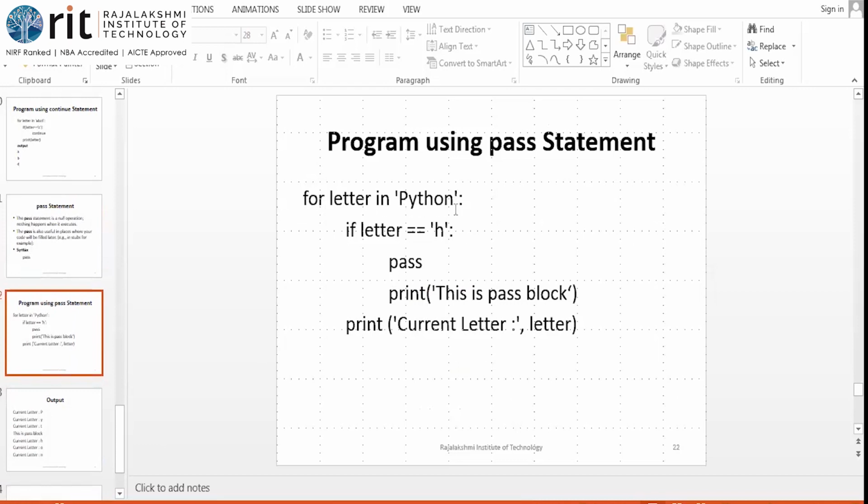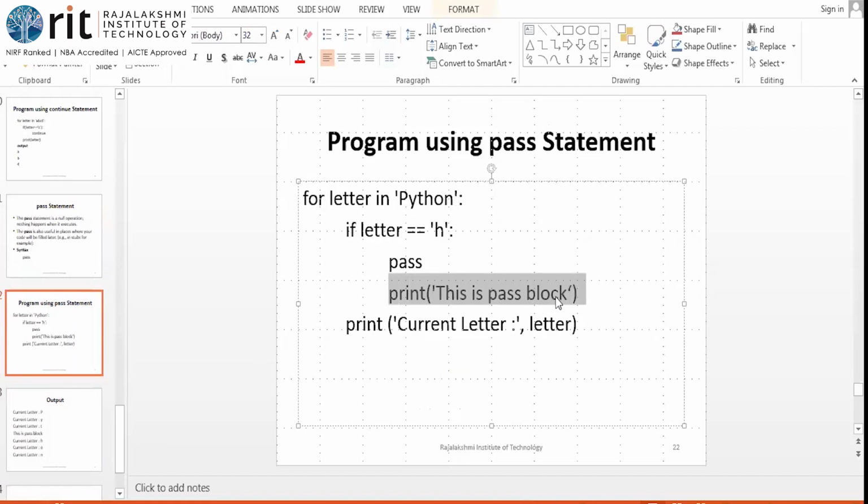See, for letter in Python, if letter equal to h, when this is true I give pass. If I give pass here, nothing will happen. It is just syntactically used. It will not have any impact on the output. So what I do is, I have to tell you when pass executes, right? To justify that, I have used a print statement. This is the pass block. We don't know whether pass executed or not. In order to justify that, I have added one print statement. So whenever pass gets executed, this statement will be provided to us.